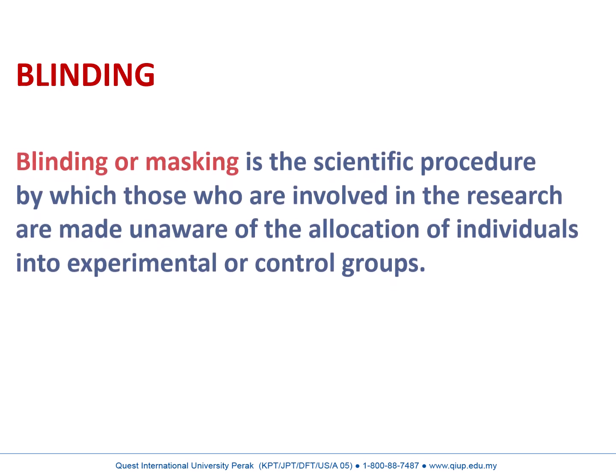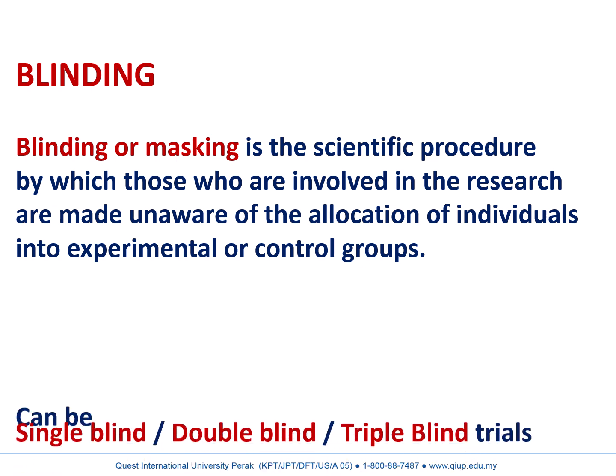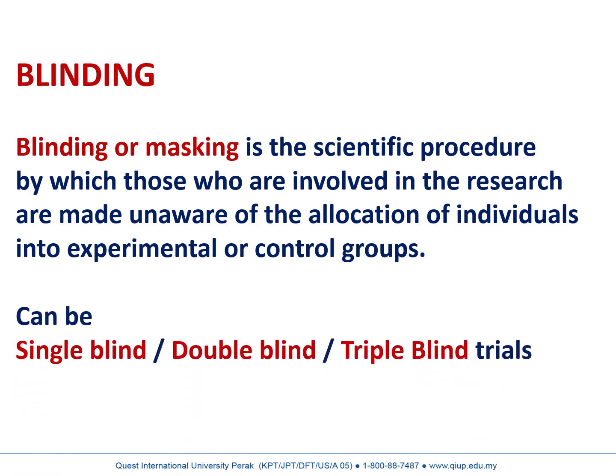Blinding. What is blinding? Blinding is otherwise known as masking. It is a scientific procedure by which those who are involved in the research are made unaware of the allocation of individuals into experimental or control group. It can be single blind, double blind, or triple blind trials.